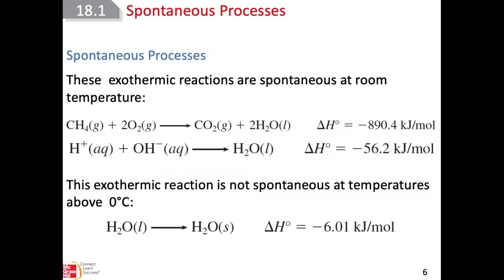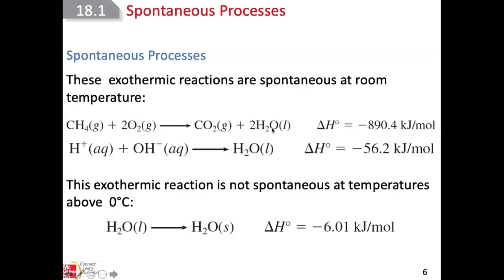Well, it is said that the exothermic reactions, once again, the reactions that release energy, the delta H's are negative for the exothermic reaction. The exothermic reactions happen spontaneously at room temperature. So this is methane. Methane will combust with the oxygen spontaneously.